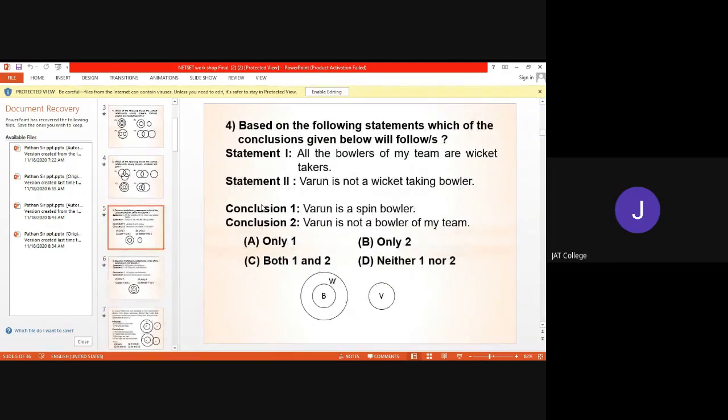Now here is another question, the fourth question. Based on the following statements, which of the following conclusions given below will follow?